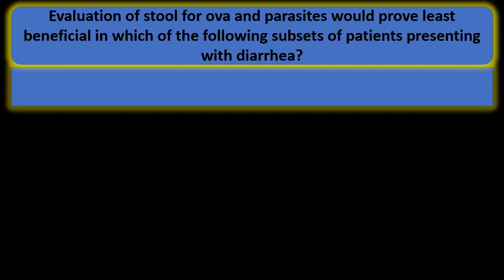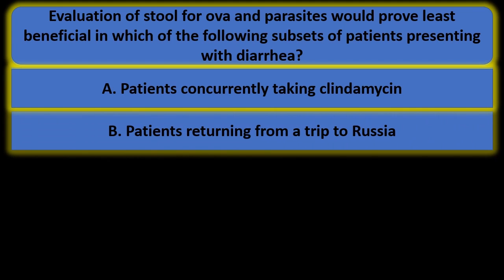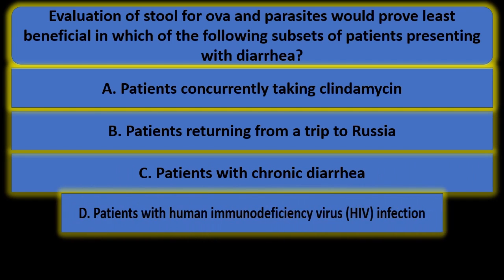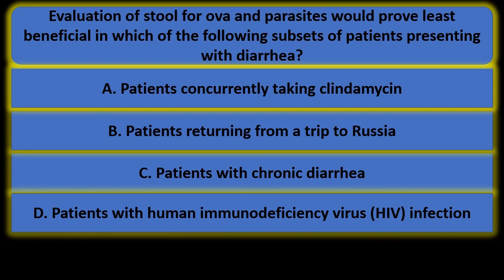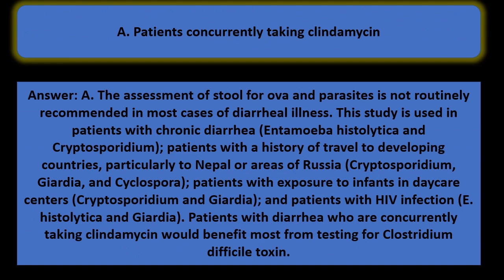Evaluation of stool for ova and parasites would prove least beneficial in which of the following subsets of patients presenting with diarrhea? A. Patients concurrently taking clindamycin. B. Patients returning from a trip to Russia. C. Patients with chronic diarrhea. D. Patients with human immunodeficiency virus, HIV, infection. E. Patients working in daycare centers. Answer is A. Patients concurrently taking clindamycin.